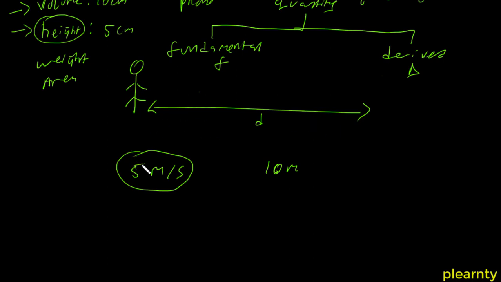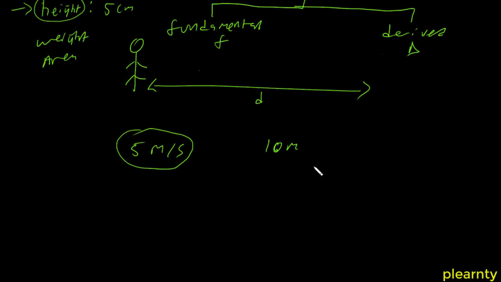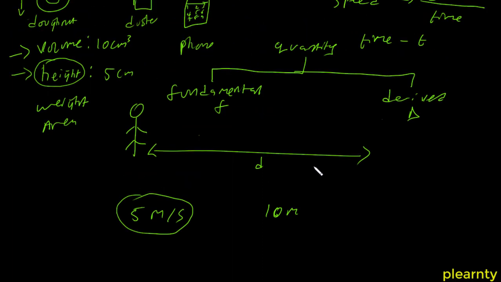So the fact that you can calculate some fundamental quantity from derived quantity does not make them derived, but they are still fundamental. Just that when you calculate derived quantity from fundamental quantity, you can also calculate fundamental quantity from derived quantity. It's just like you are doing a back calculation. So that's one thing to note.